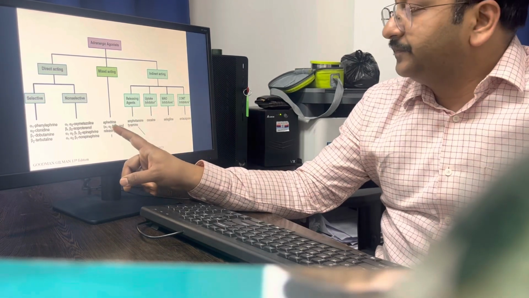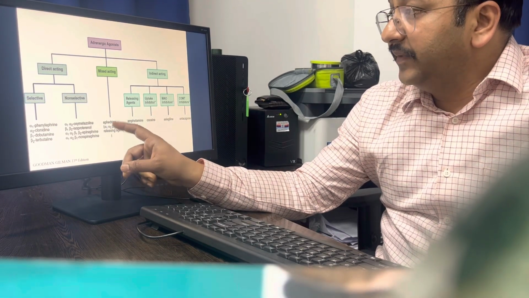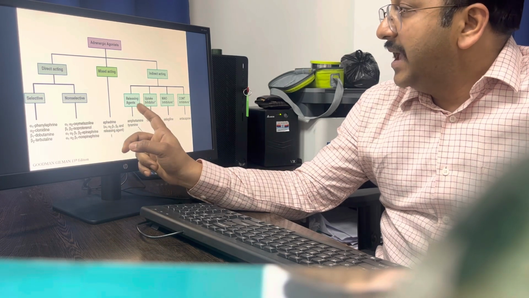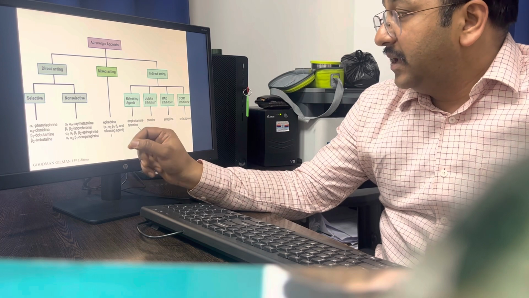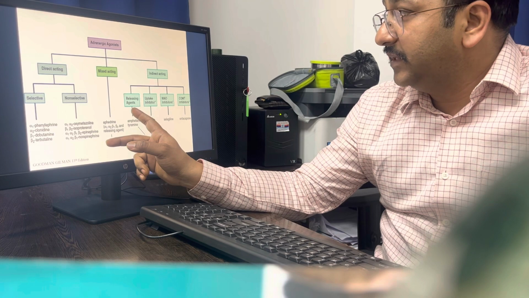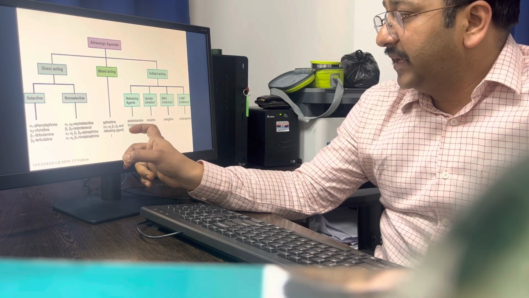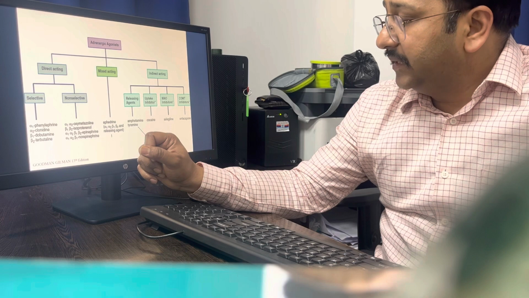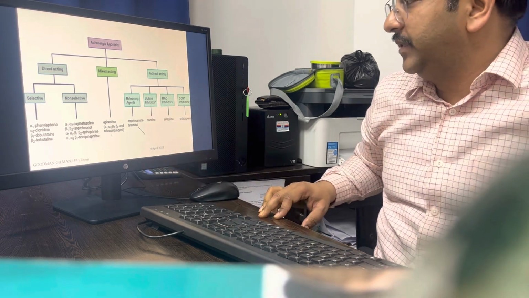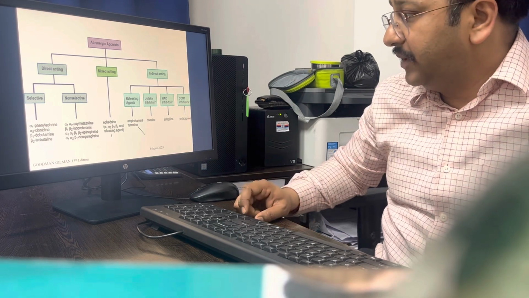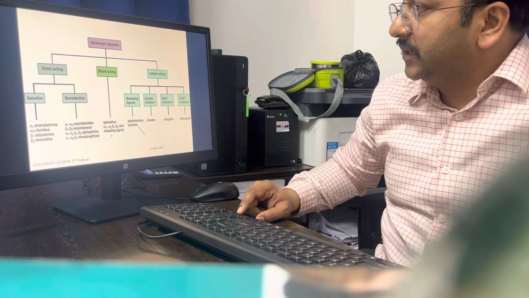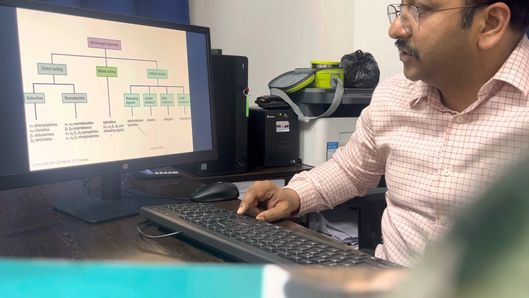Mixed action is ephedrine, having both direct and indirect activity: alpha 1, alpha 2, beta 1, beta 2, and indirect acting. We can promote the release of these adrenergic agonists, amphetamine, tyramine. We can inhibit the uptake with the help of cocaine. You can inhibit the metabolism also: MAO inhibitors, selegiline, and COMT inhibitors, entacapone, tolcapone. So this is the classification of adrenergic agonist.